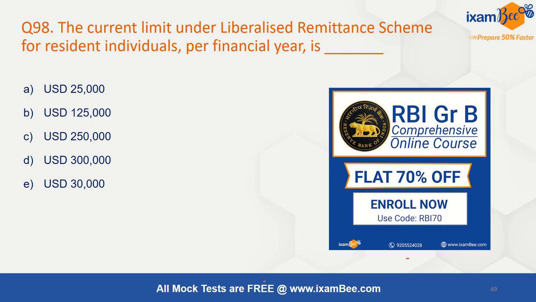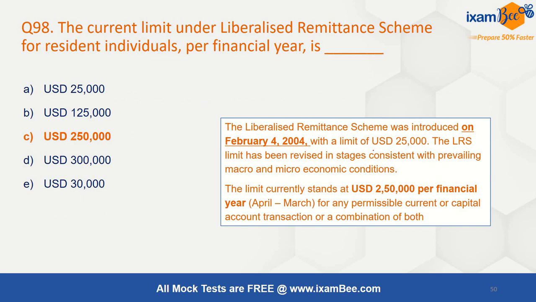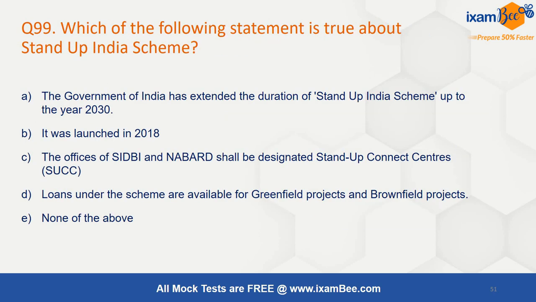The current limit under the Liberalized Remittance Scheme for a resident individual per financial year, how much in a year can one resident remit? It is 2,50,000 USD per financial year, April to March, for any permissible current or capital account transaction or a combination of both. This scheme was introduced with an amount of 25,000 USD in 2004, and it has been revised periodically depending on the economic situation. If we need more foreign currency, we will increase the limit.